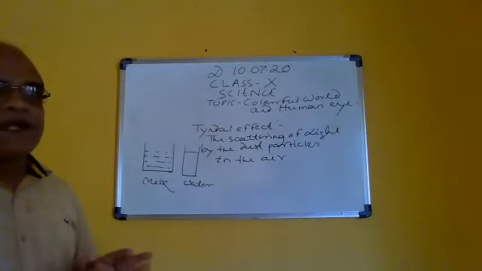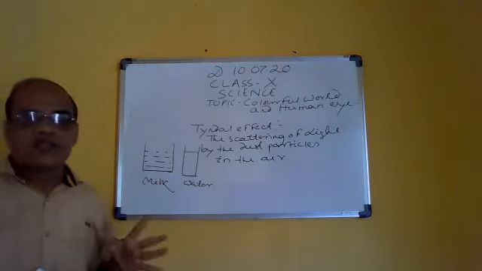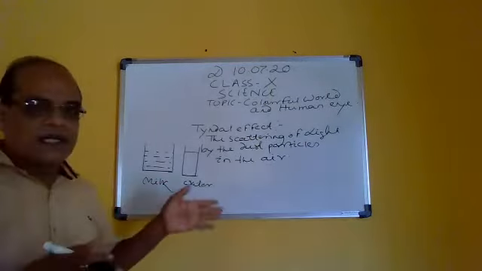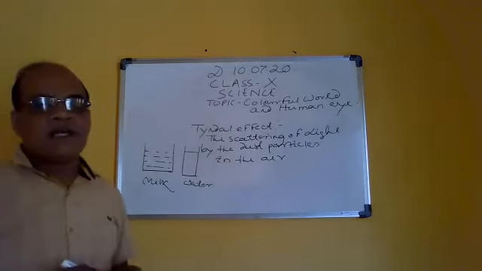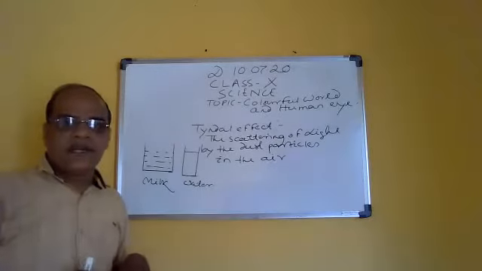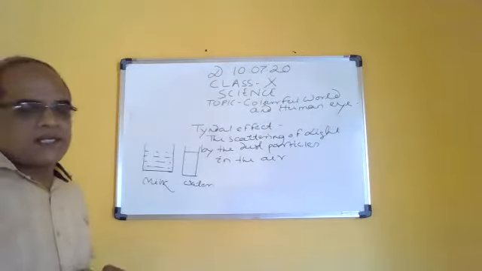These particles obstruct the light, and as a result it scatters. That process is called the scattering of light, and the phenomenon of scattering of light is due to the Tyndall effect.